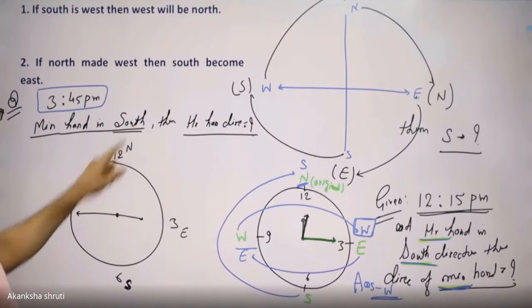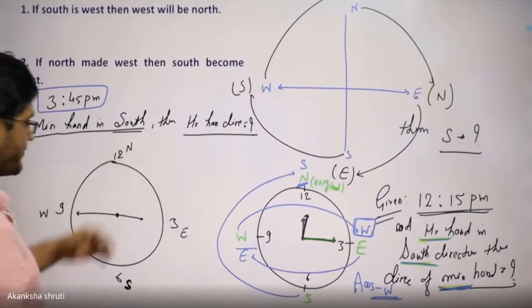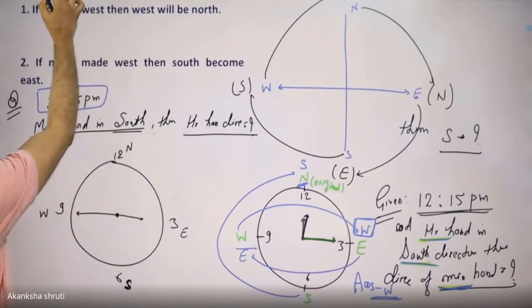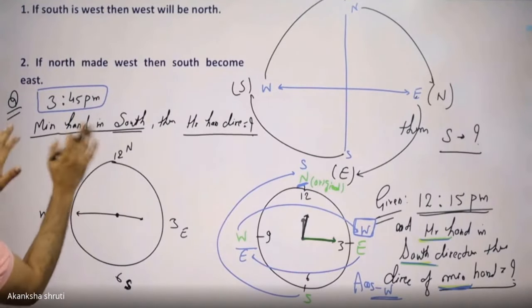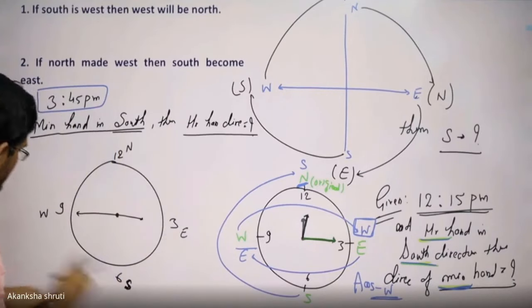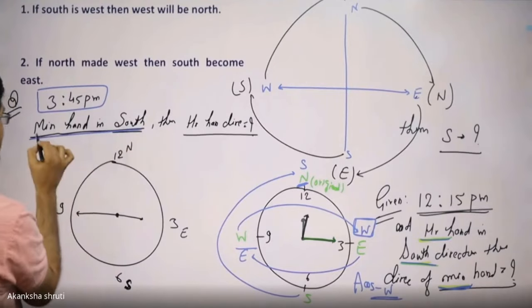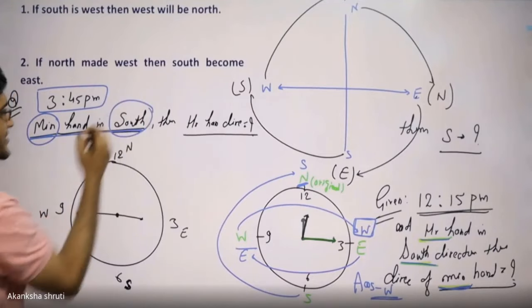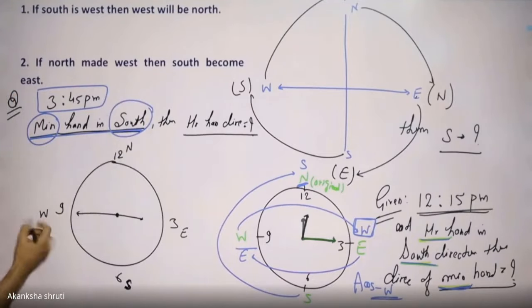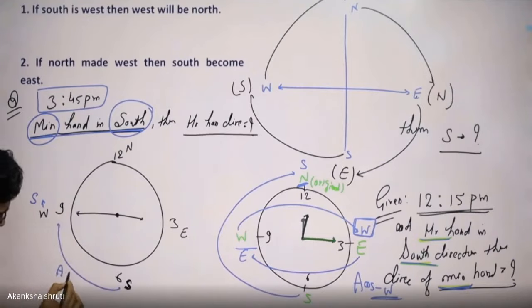Now the minute hand is in the south, then what is the hour hand? After drawing this you start rotating quickly. After this you have to rotate to coincide these directions, northeast, southwest, with the given information. It is given that the minute hand is made south. So see students, first make the minute hand one south. The minute hand is this; instead of this west, what did we do, we gave it the new name south. Now pay attention to this south: when this west becomes south, this is just by rotating it anti-clockwise or clockwise.